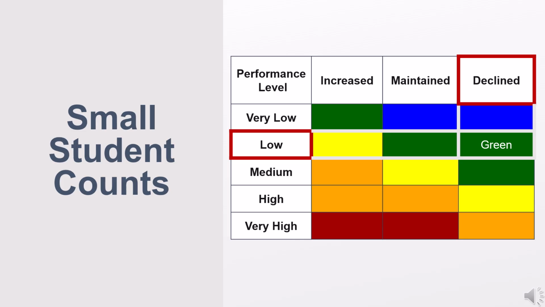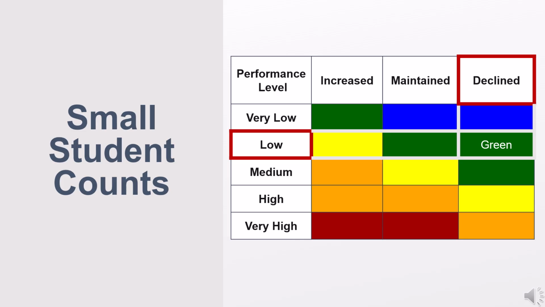The top row of the table still represents change from the prior year. However, increased significantly and declined significantly are removed, leaving only 3 change levels: increased, maintained, and declined, with the first column still representing status in the current year and remains unchanged from the 5x5 table, with statuses of very low, low, medium, high, and very high.